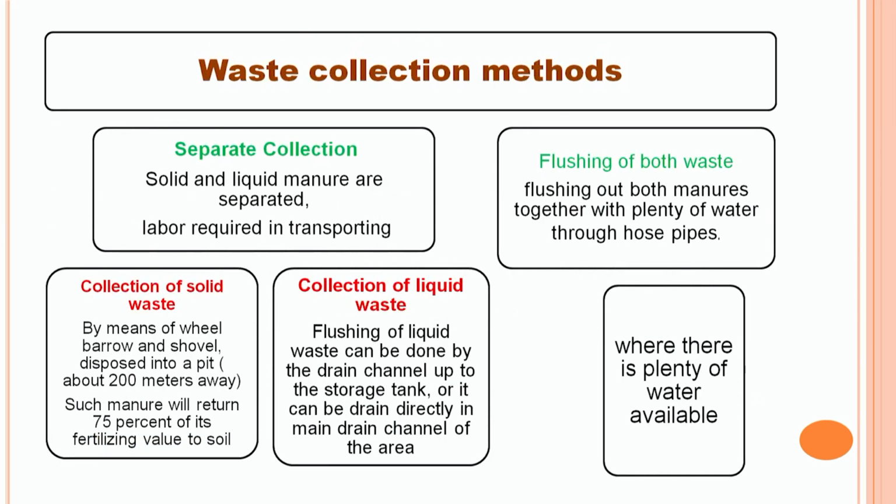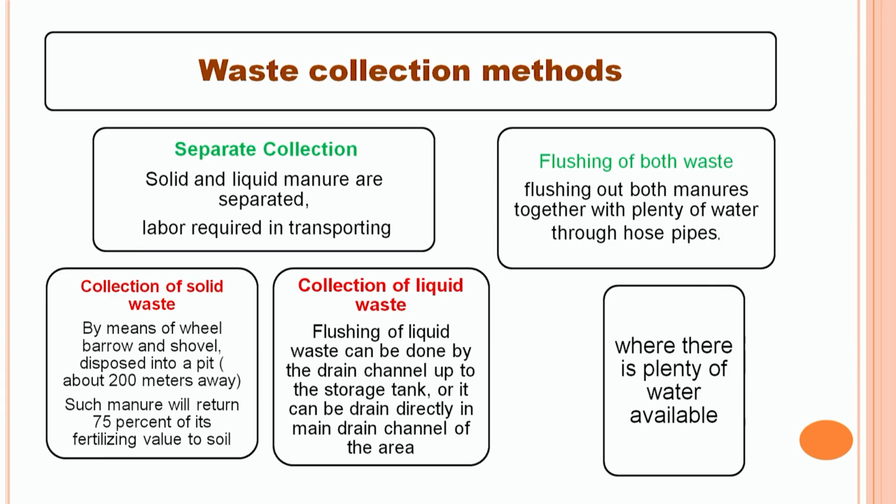Depending upon the solid content of the waste, we have two methods of handling animal waste. We can collect the animal waste separately, that is liquid separately and solid separately, or we can collect solid and liquid waste all together by the flushing system. For separate collection of solid waste, we need different types of equipment like a wheelbarrow and shovel. Normally, this solid waste is collected and dumped into a pit 200 meters away from the animal facility. By solid handling of animal waste, about 75% of nutrients are returned to the soil.